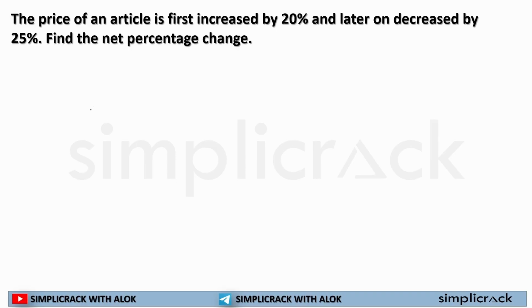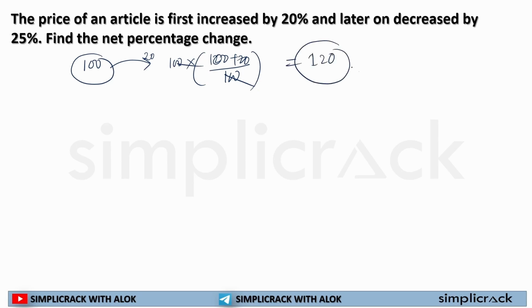Sir, in this case, first the price of the article was 100. It got increased by 20%. So can I write it as 100 plus 20 divided by 100? The formula we have, 100 cross out, it is 120. Now it got decreased by 25%. So 120 old value, 100 minus 25 divided by 100.